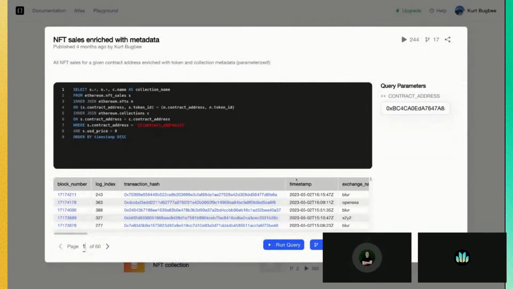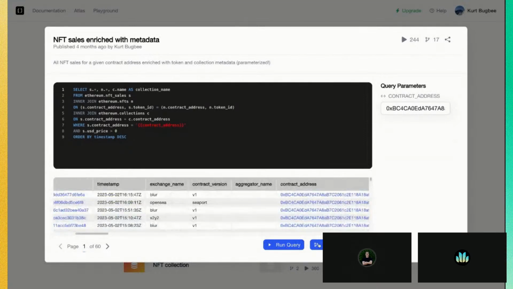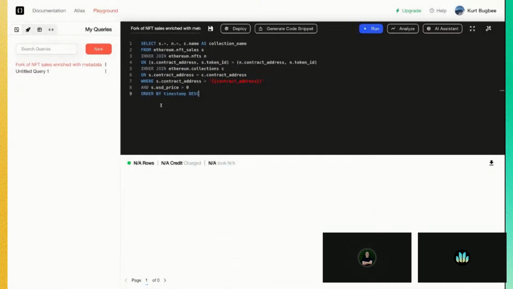So when you're exploring queries in the atlas and you click on them, they'll run immediately and you can view the data. But let's say you want to build upon this. You can also click the open in the playground button and edit the query directly here. And it'll also show up in the sidebar, which is persistent. So every time you log in, you'll have all your queries in front of you.